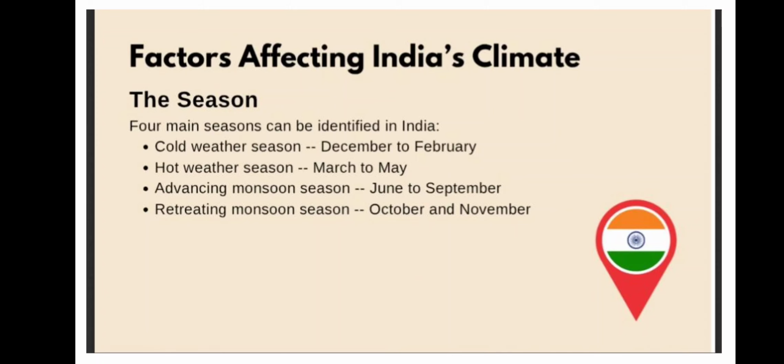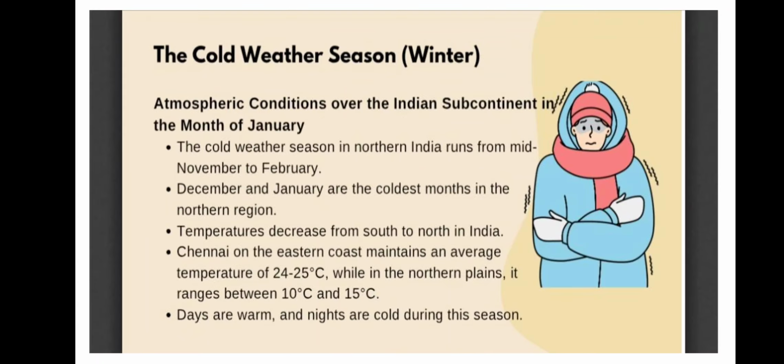So from 1st June to September there will be advancing monsoon, the rainy season, and then the retreating monsoon, when it comes back from the northern plains toward the south of India. That is the time period between October and November, and at this time in South India, Tamil Nadu, you will see a lot of rainfall.